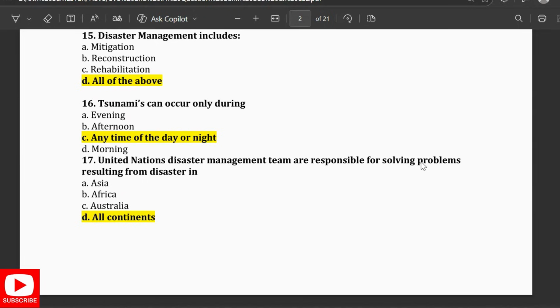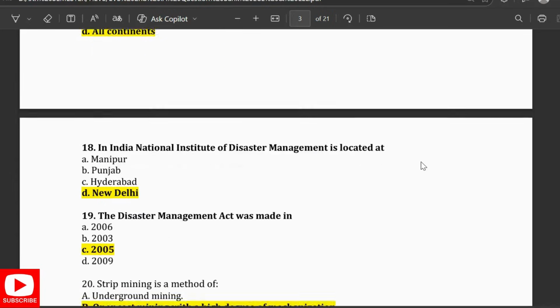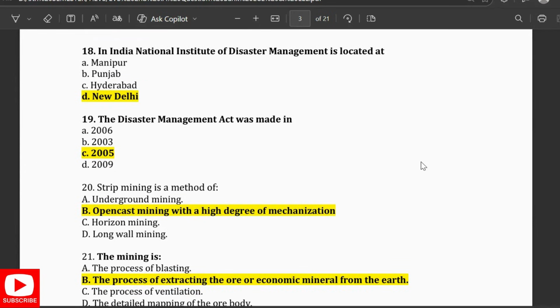Tsunami can occur at any time of the day or night. United Nations Disaster Management Team are responsible for solving the problems resulting from disaster in all continents. In India, the National Institute of Disaster Management is located in New Delhi. The Disaster Management Act was made in 2005.